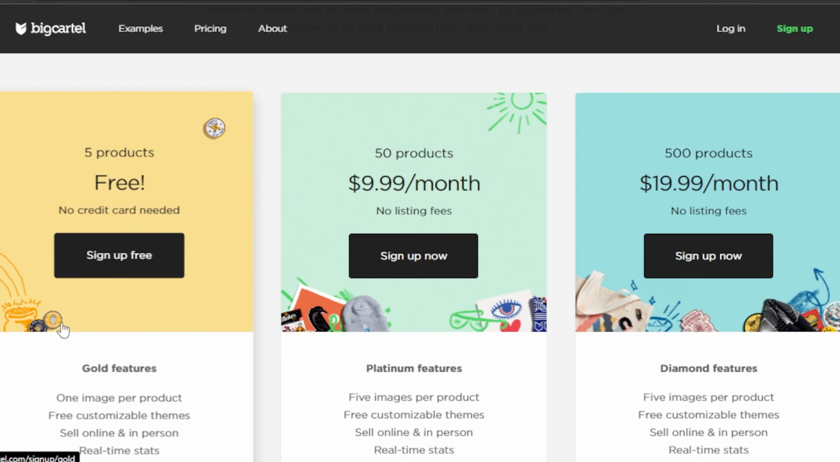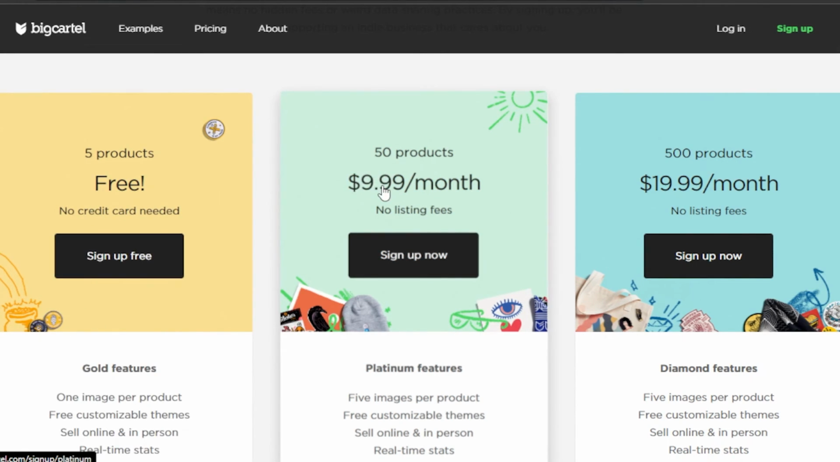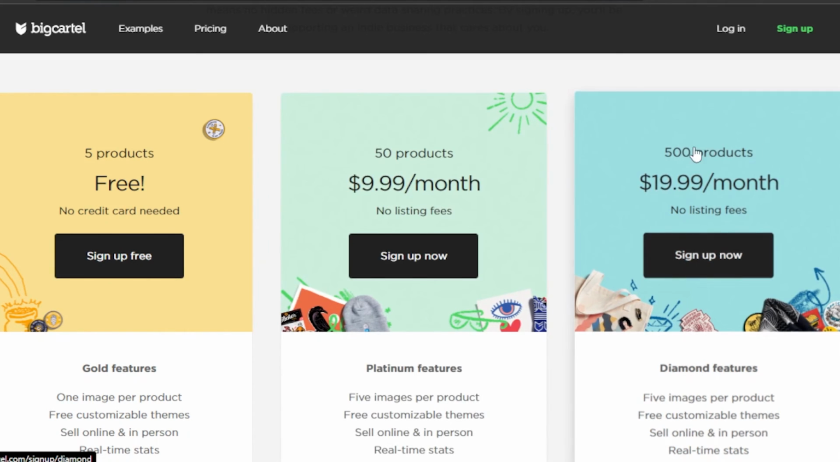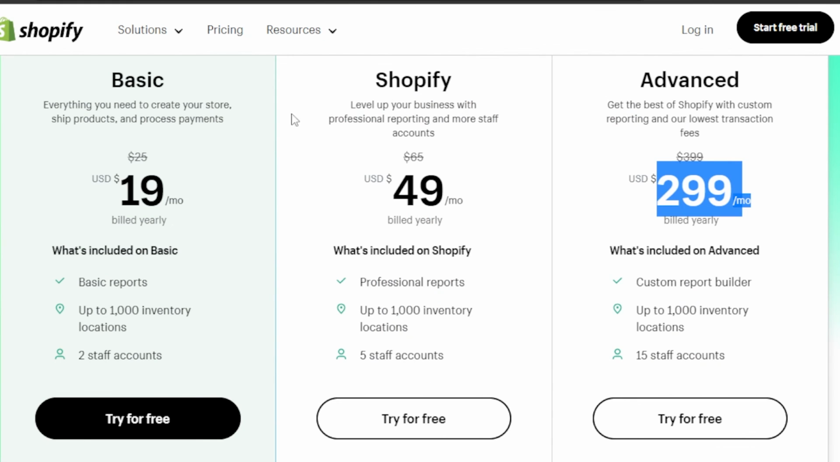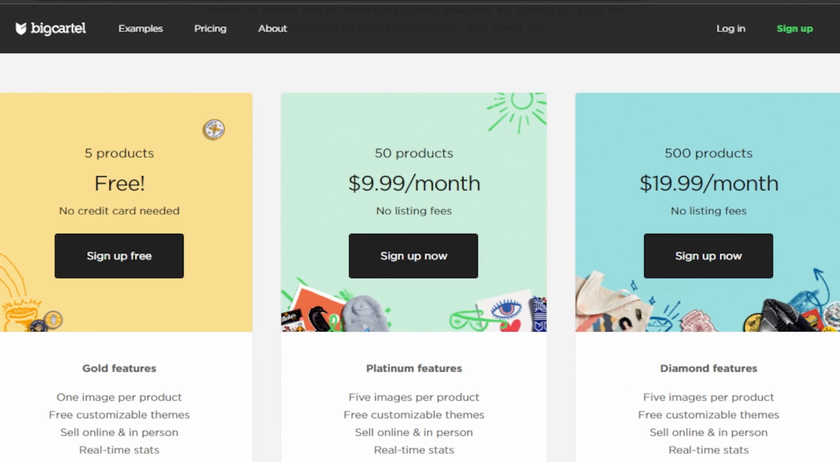On BigCartel, we have a free plan available and there's no credit card required. Then there is a plan for 50 products and we have $9.99 per month, and then 500 products for $19.99 per month. BigCartel is cheaper than Shopify. When it comes to Etsy, we have an Etsy Standard, which is for free, and then Etsy Plus for $10 per month. So this is the pricing plan for Etsy, and this is the pricing plan for Shopify and BigCartel.